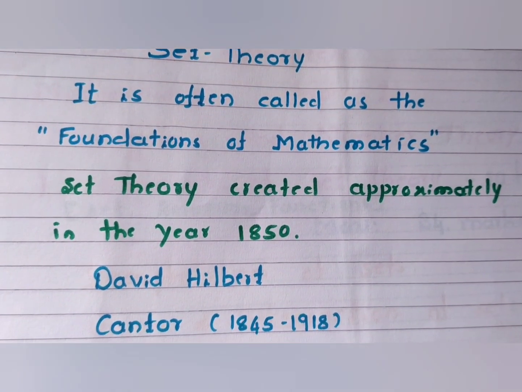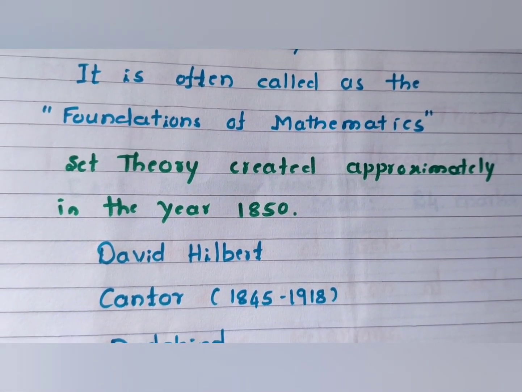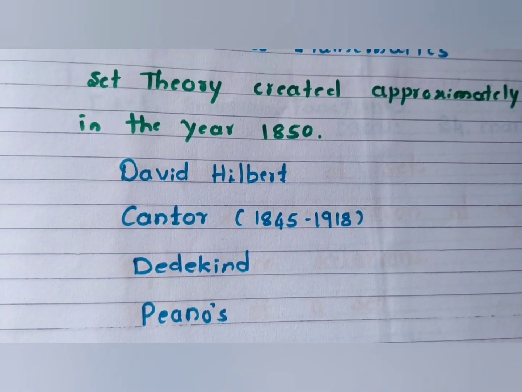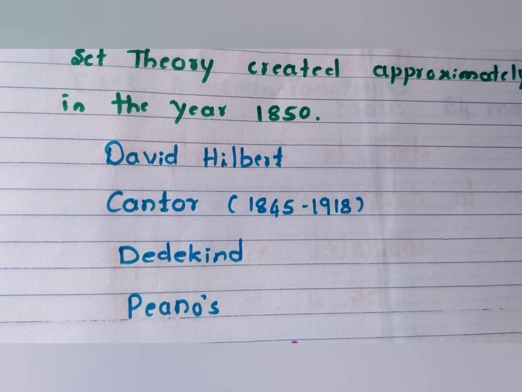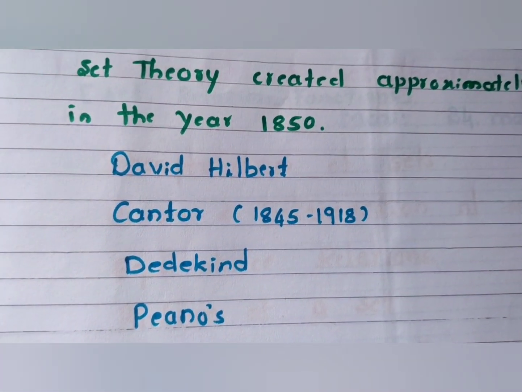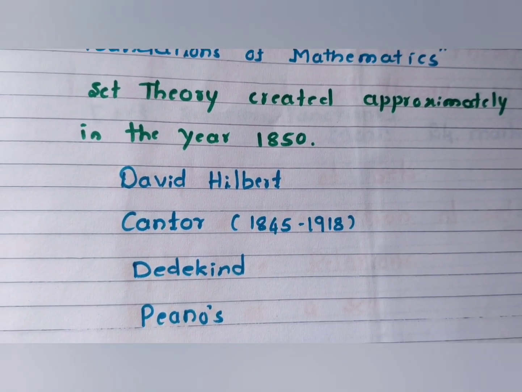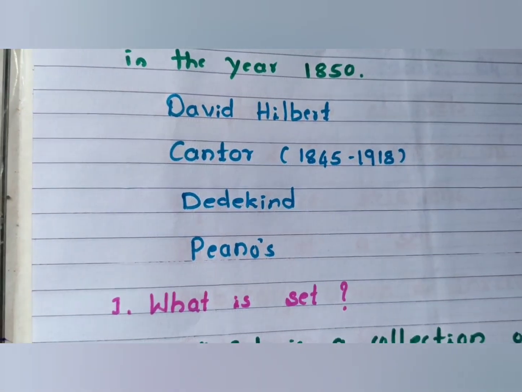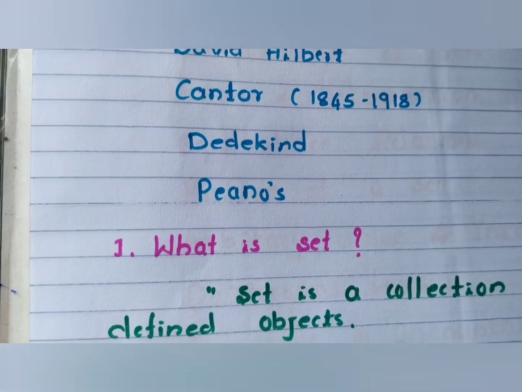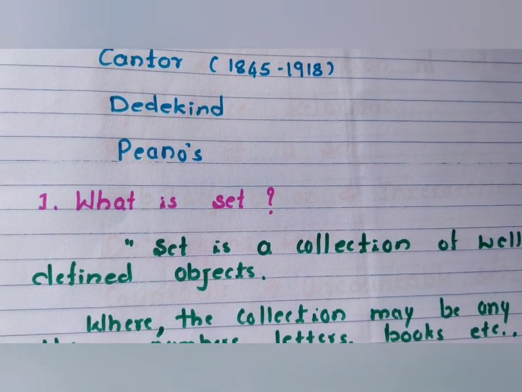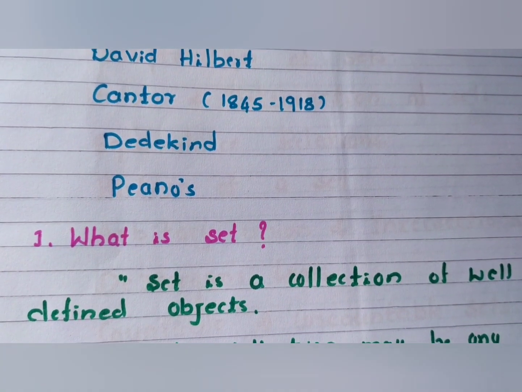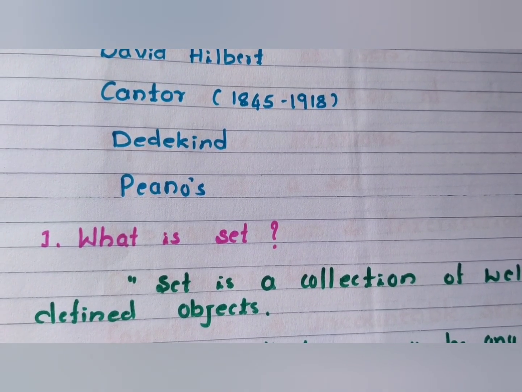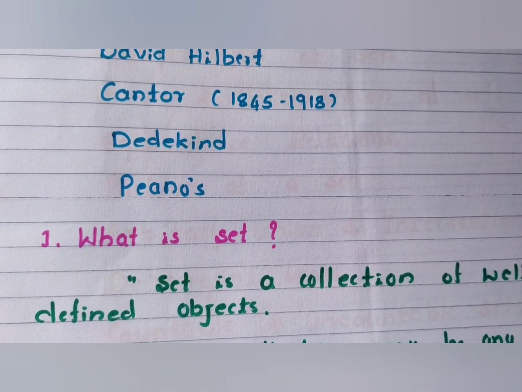Now, coming to the history, set theory was created approximately in the year 1850. The contribution of the great mathematicians towards sets are David Hilbert, Cantor, Dedekind, and Peano. These are the main mathematicians. They introduced the set and contributed their effort in set theory. Now, what is a set? The definition of a set is a collection of well-defined objects.